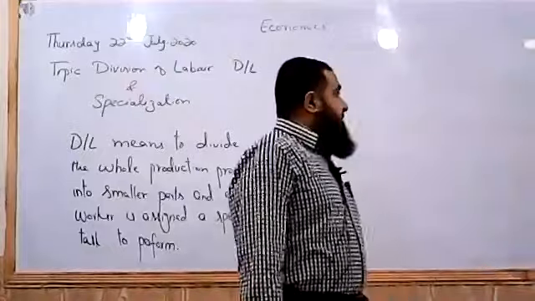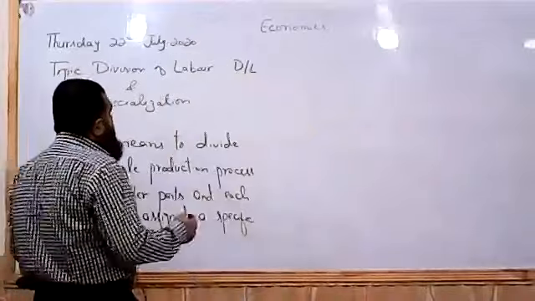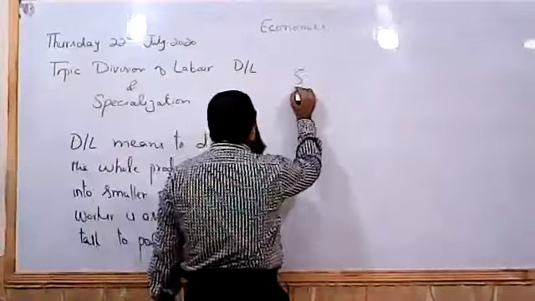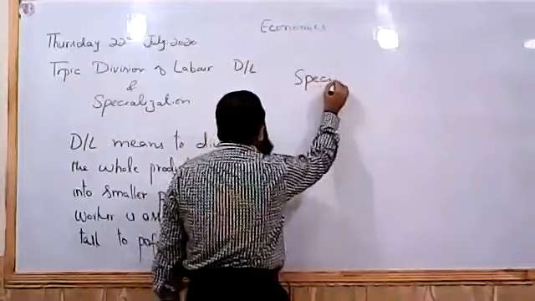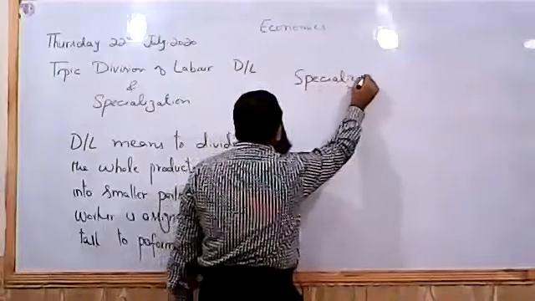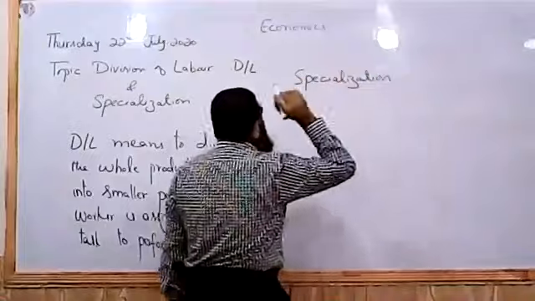Their productivity will be increasing, and it will also be promoting specialization.